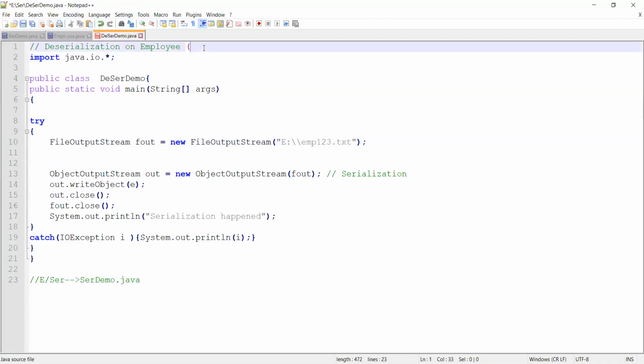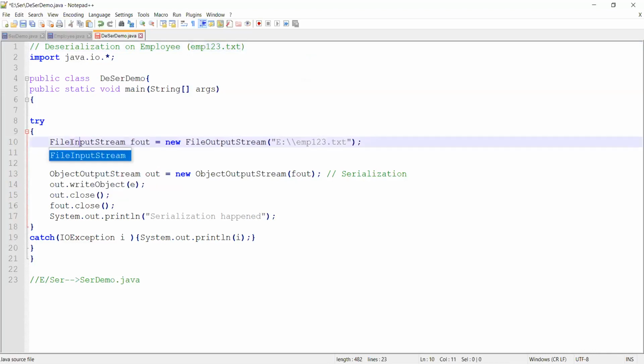Let's say you already have EMP123.txt. You are planning to deserialize it, which means you are going to read from your EMP123. So it is not a file output stream, it is a file input stream. I am going to read from that file.